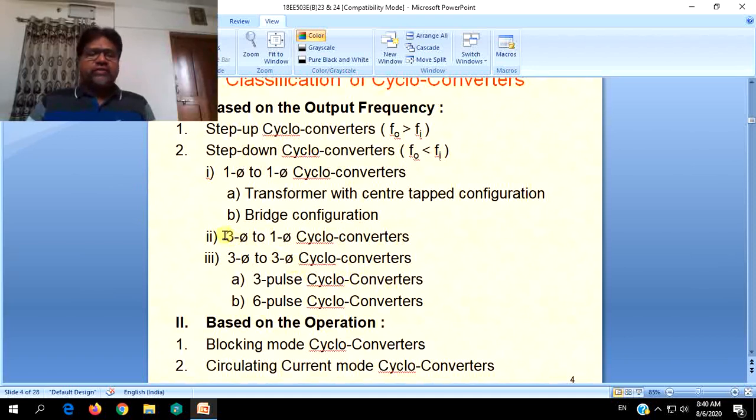So when the source is 3-phase, whether it is 3-phase to single phase or 3-phase to 3-phase, bridge configuration is employed. For single phase to single phase, center tapped configuration or bridge configuration both can be employed, but we will discuss the simplest of the cases, that is transformer with center tapped configuration.